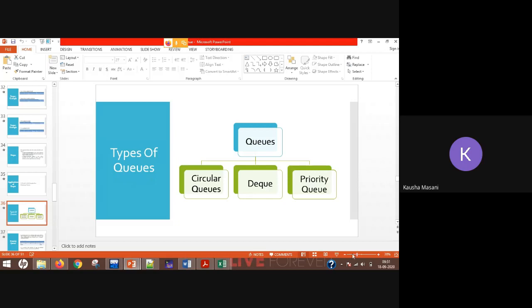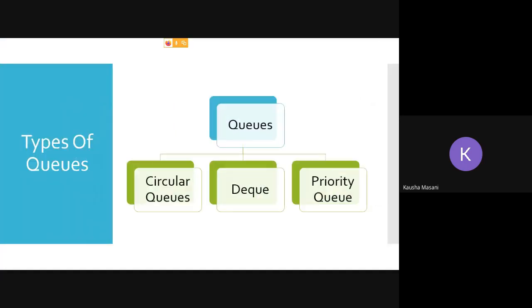Now first of all, from the name itself, what do you understand by priority? First of all, tell me that. The word priority: giving preference. Exactly, giving the preference. And what do you understand by queue? Till now, what we have discussed?